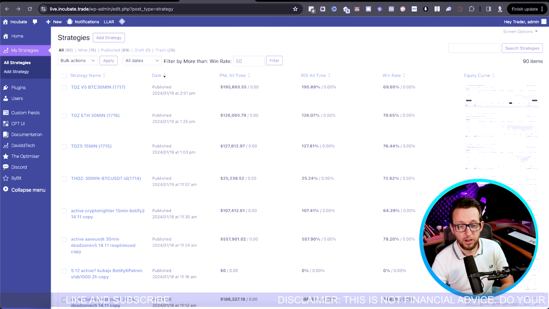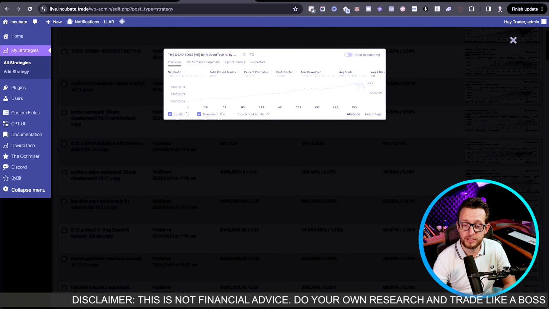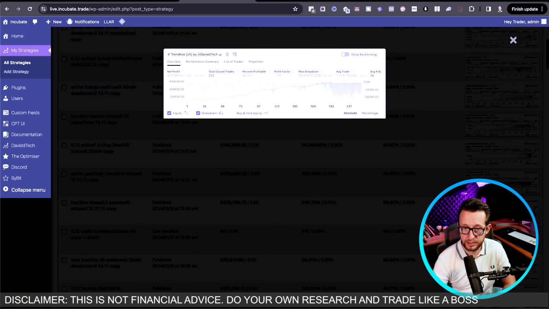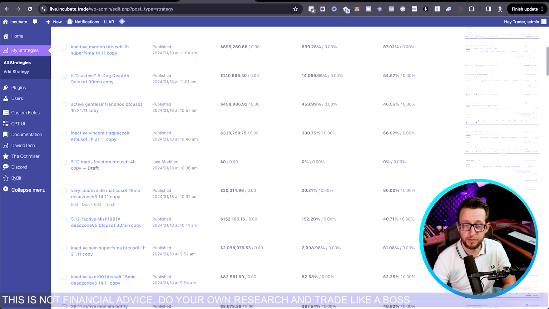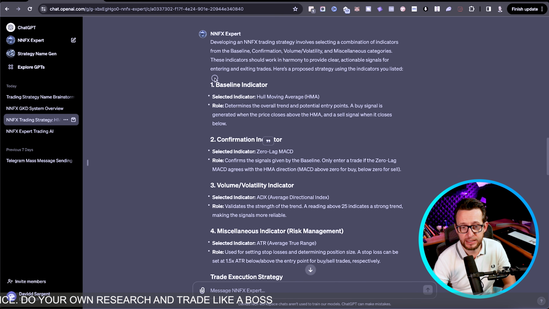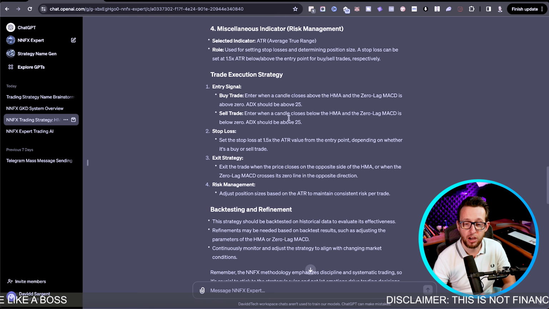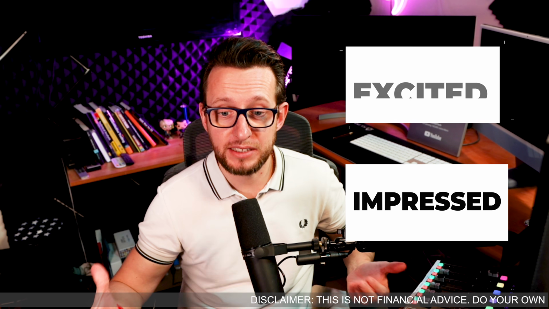So I put it into our incubate.trade platform here, and as you can see, we are actually incubating, or forward testing, trading strategies on this platform. So we've actually added that one already in there, so I've skipped that one today. It's given us our baseline, confirmations and all of that great stuff, and that was exactly the trading strategy which I did before. So right off the bat, I'm quite excited and quite impressed that it's come up with one of the trading strategies that we've already done.